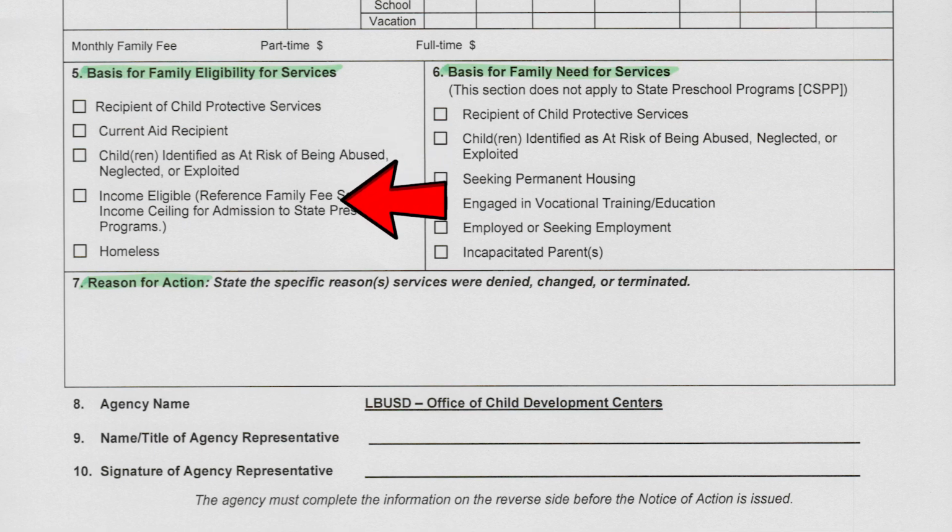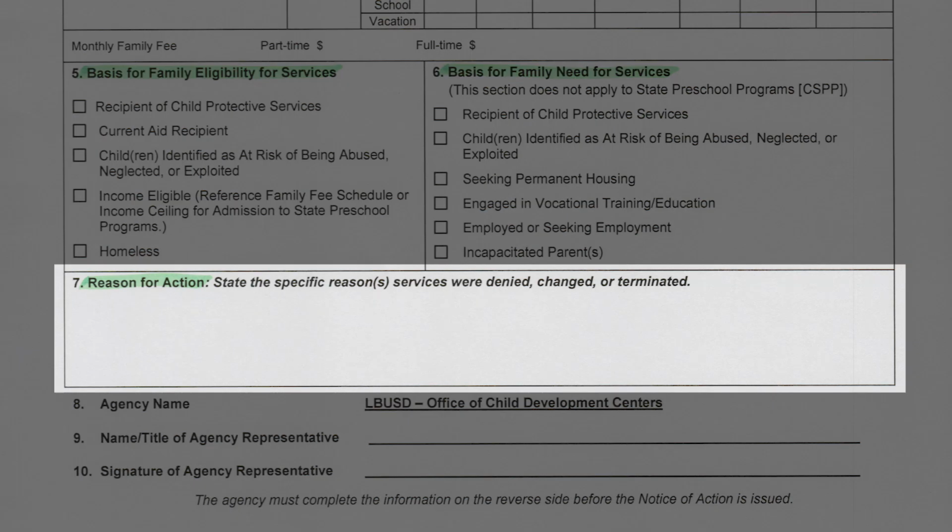Please make sure that everything that applies has been checked. If you are in our full-day services, then you will also have a need for the program, which will be documented here. Please verify that that information is correct. There will also be a reason for the action, which will specify either that your child is being enrolled in the program and your contract information based on that, your recertification information, or it will document your disenrollment information.